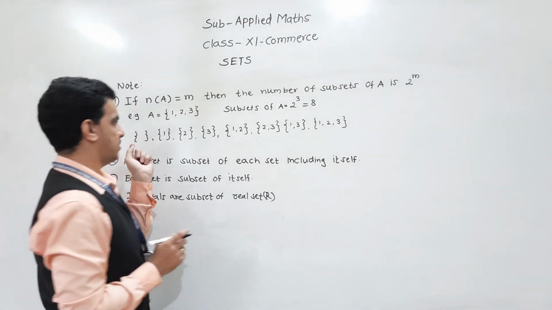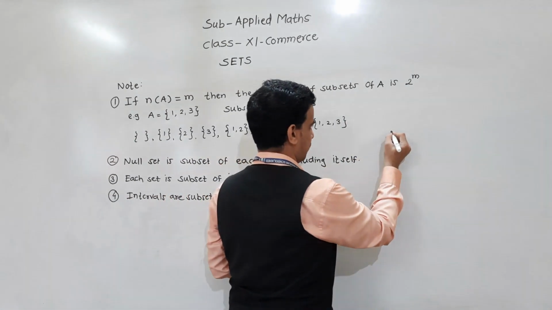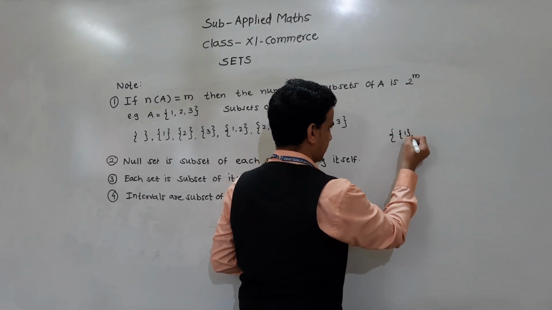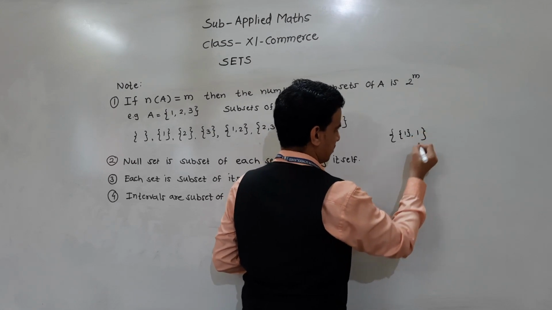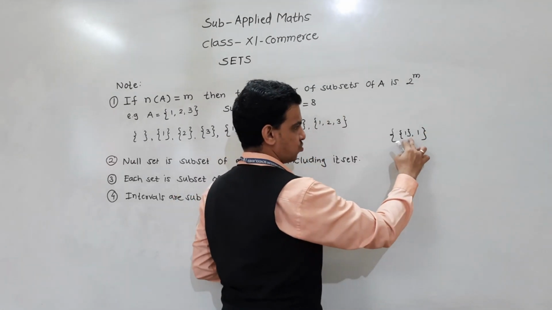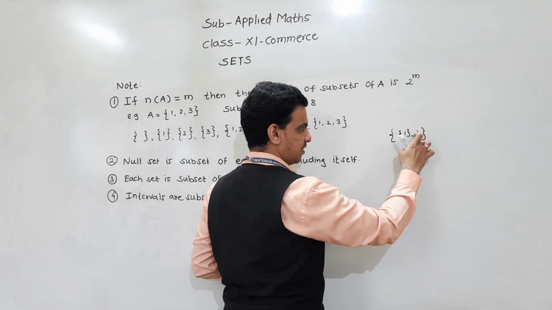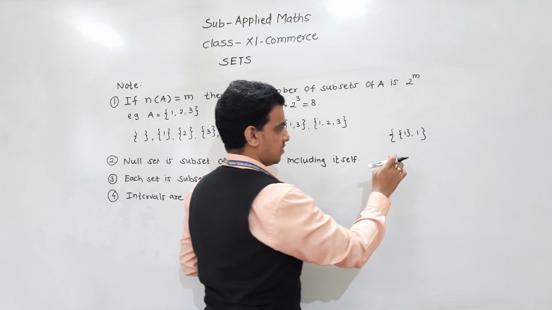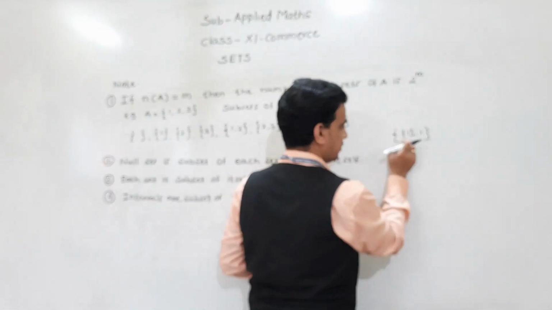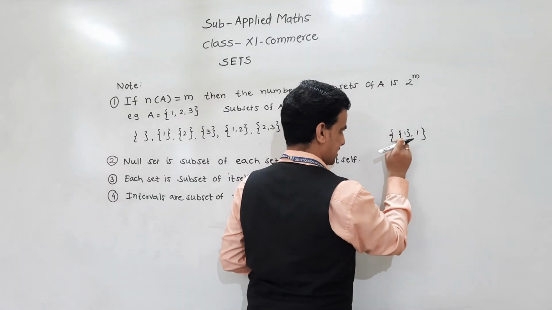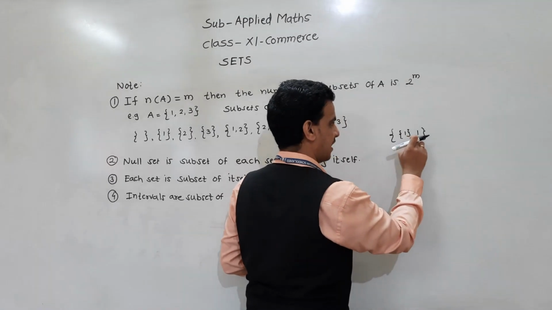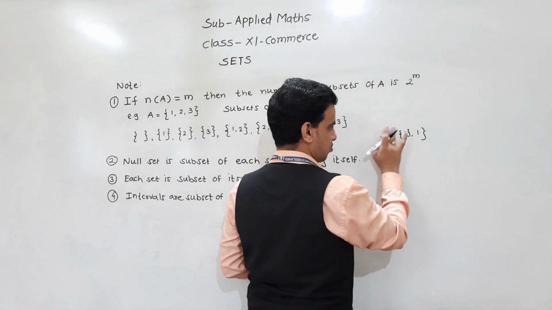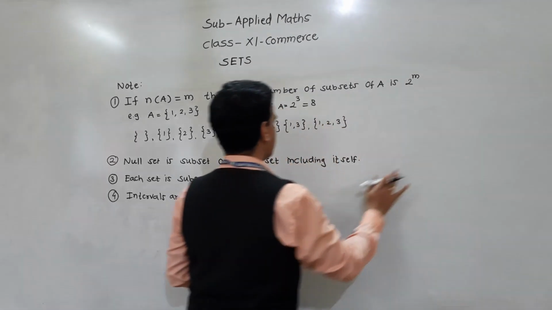For example, if we write like this, this one and this one, these two are different things. This is an element and this is a set. If we write 1 in curly brackets, then this is a set containing one element, and 1 is the element of this set. Understand this? Keep this in mind.